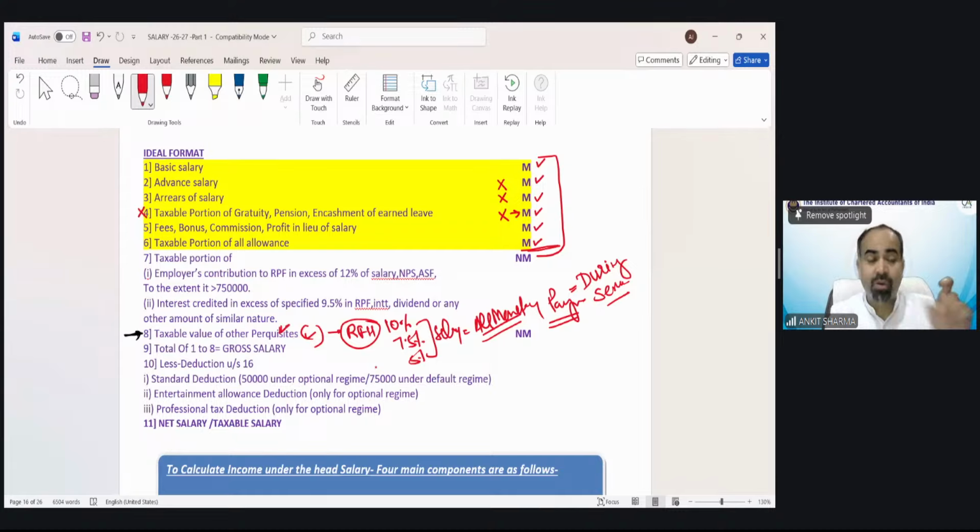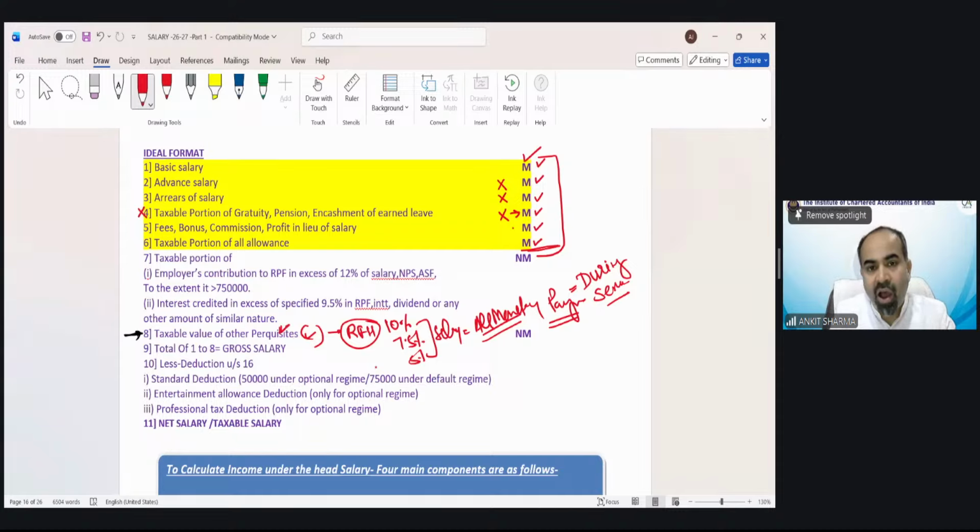Because we need to take only due salary. So due monetary salary, fees, bonus, commission, all allowances. An exception in case of allowance: all taxable portion of allowances we will take, but DA only that part we will take which is per terms of employment. So if you want to understand in a normal way, the concept says all monetary payments which are due. That's why advance salary and arrear of salary, if given in the question, we have to skip for the purpose of calculation of rent-free house salary. All allowances we will take, except DA, only that part we will consider which is for retirement benefit.